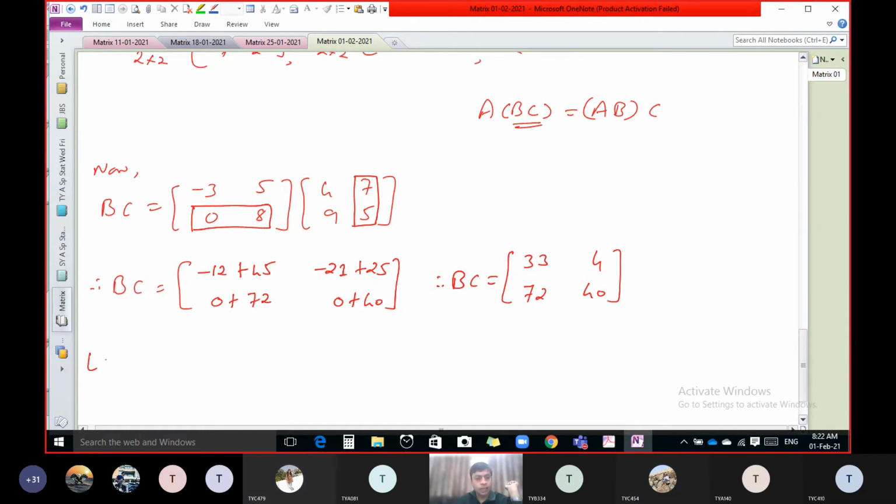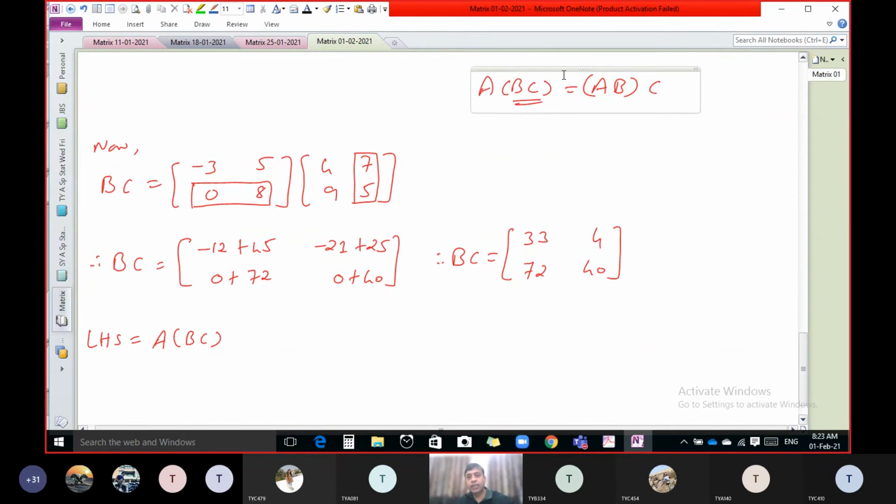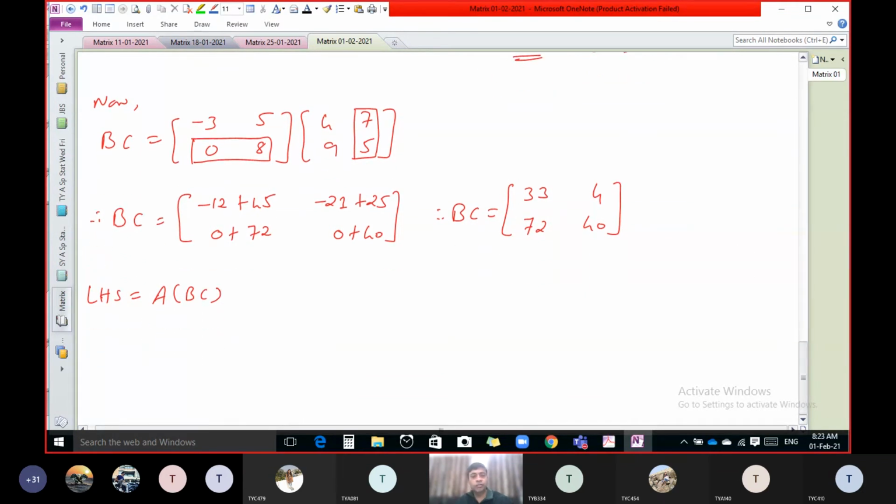Now let us start the left hand side. What is the left hand side? Left hand side is not AB, it is A into BC. So we have the value of A. What is A here?